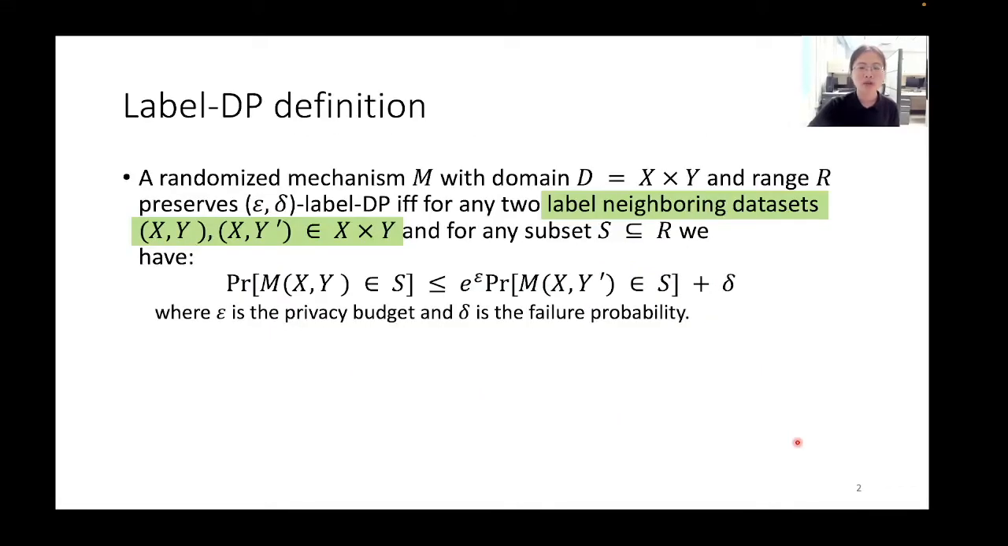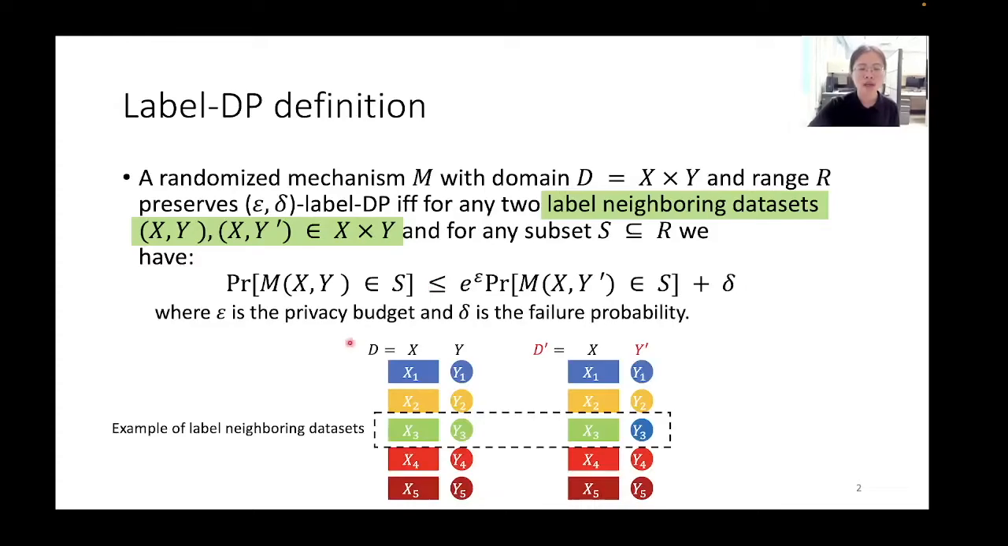First, let me introduce the definition of label differential privacy. We call a randomized mechanism M with domain D, which includes feature set X and label set Y, to preserve epsilon delta label DP if the probability of outputs for any two label neighboring datasets are similar. Here is an example of the label neighboring datasets, where we can see that the feature sets are all the same, while there is one label Y3 that differs in the label set.